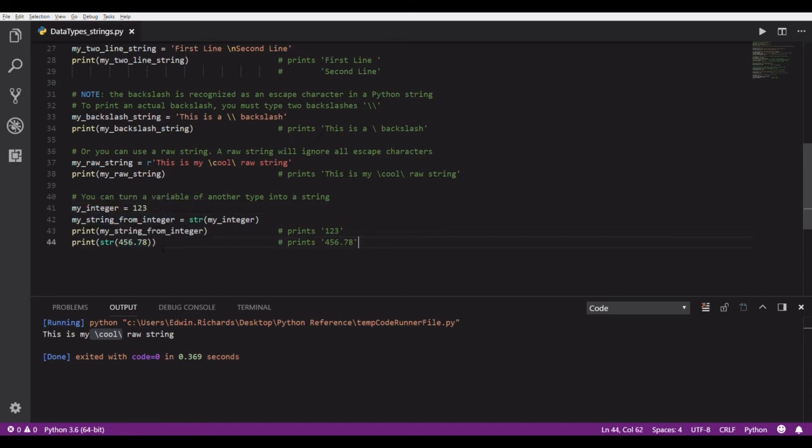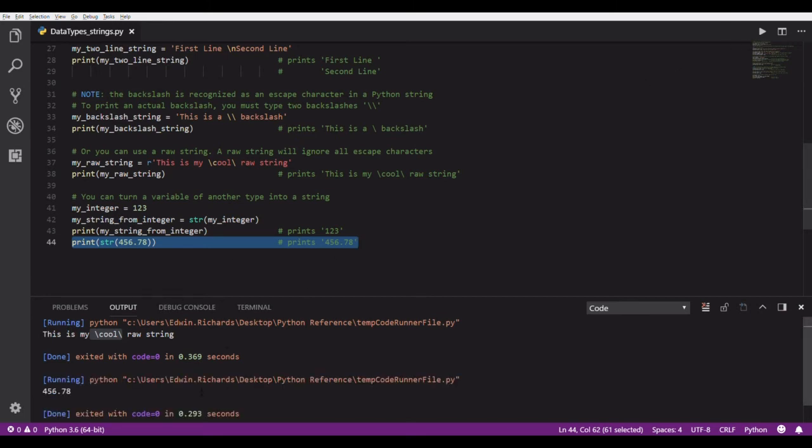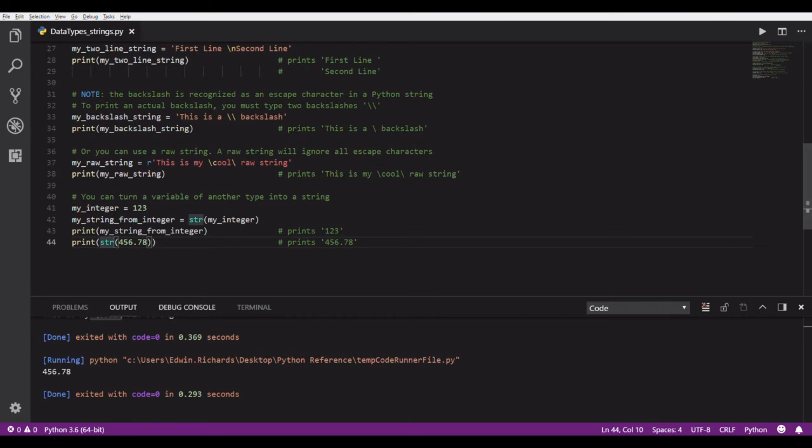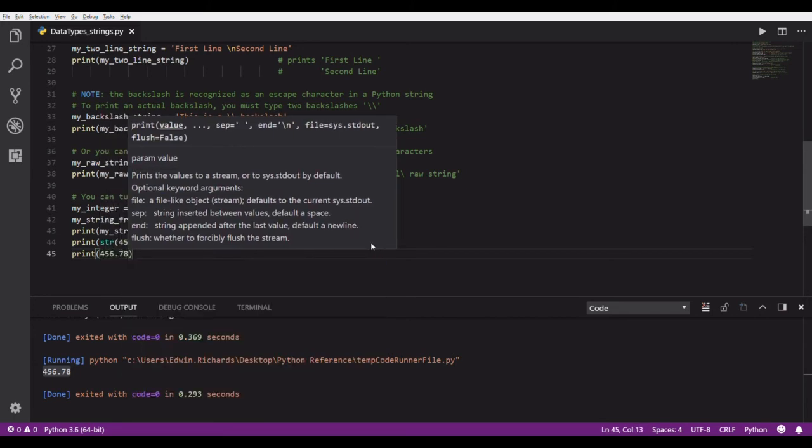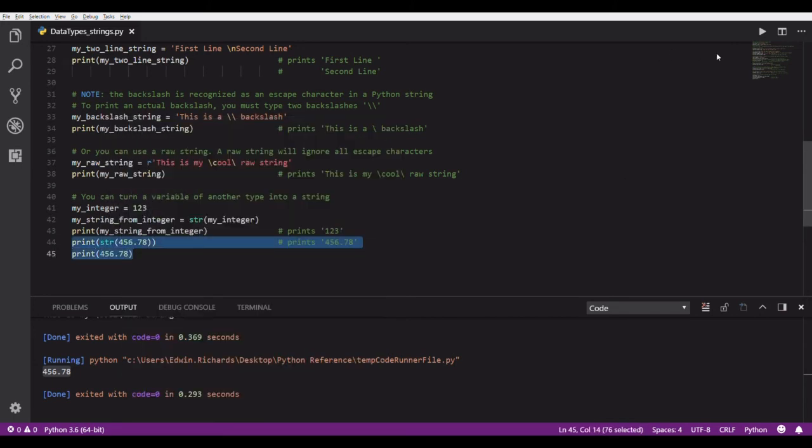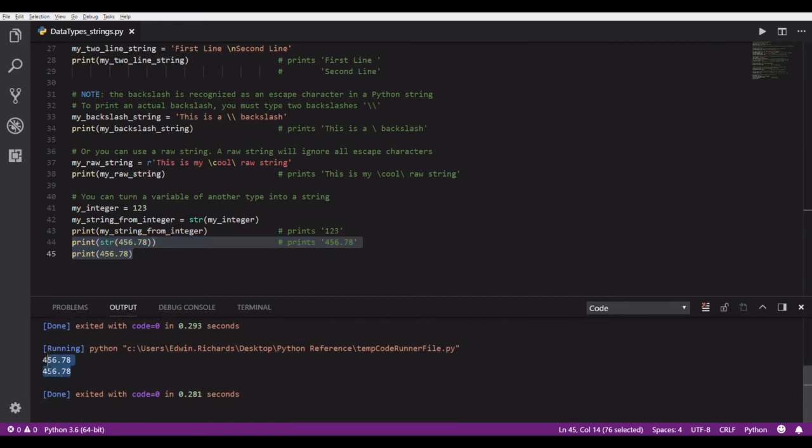Right? And you can also do that with something to this effect. You could print out just the string representation of that float literal right there. Okay, that would work as well. So it doesn't have to be from another variable or anything, it's just any value can be converted to a string. So there it is, it's printing out, and I know it looks the same if I were to have done print, oops, I went the wrong way, 456.78. I mean, they're going to look the exact same. See, I mean, they look the same.